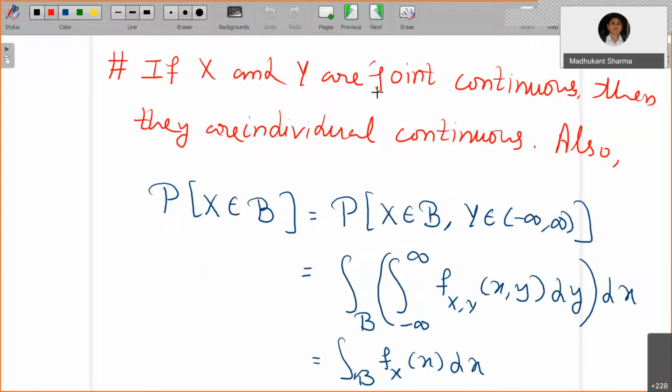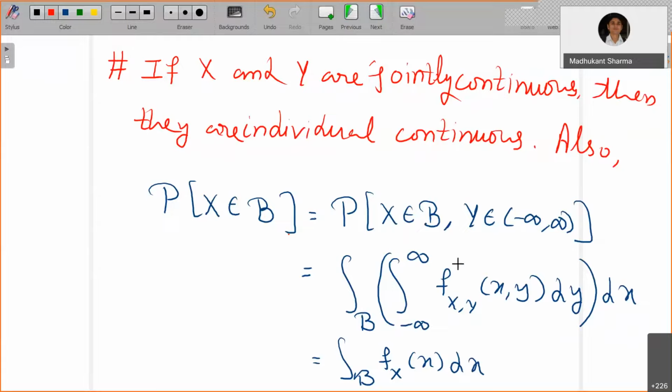So if x and y are jointly continuous, then they are continuous random variables, and we can find the probability of x belonging to B. Here y belongs to minus infinity to infinity, which tends to the whole sample space. So by the definition, (x, y) belongs to B cross minus infinity to infinity, and you are integrating over that whole infinite strip.